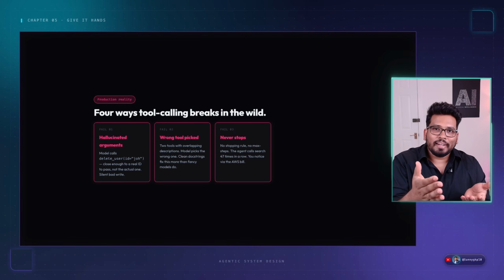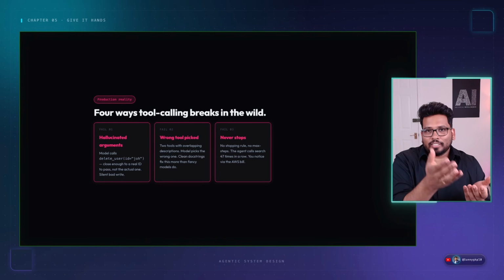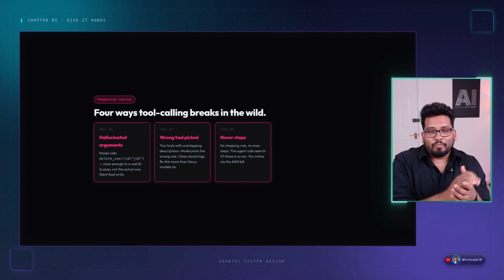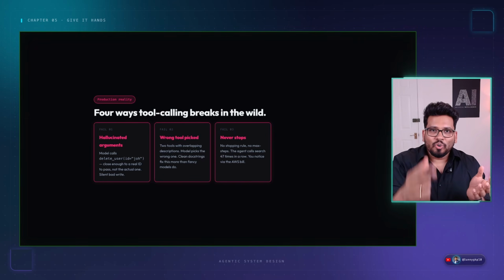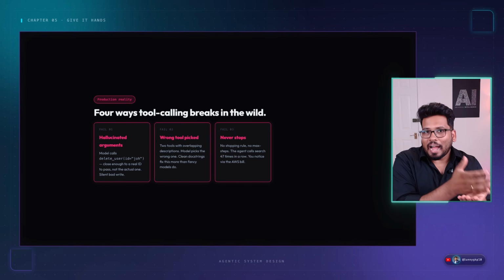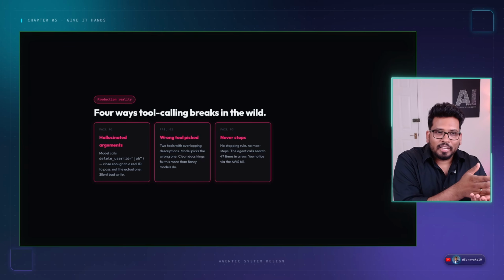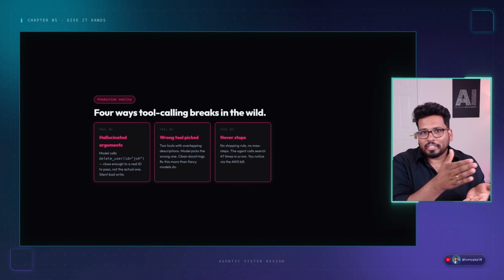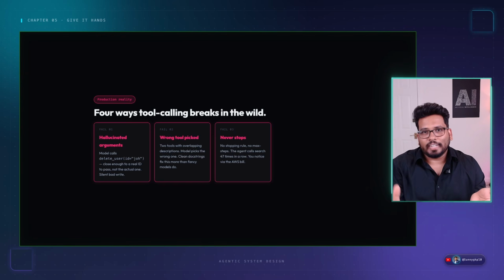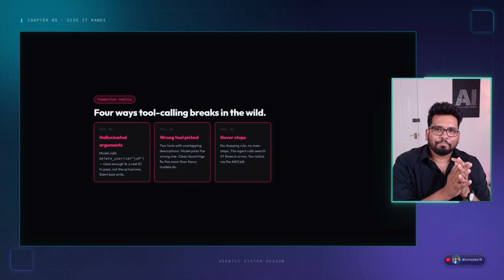For example, if you define a search function, the LLM searches something, finds something else, and searches again. If it goes into a loop, it can go 100 times. So we have to put a hard block: if you're searching something, just search it 5 or 10 times, and then whatever data you have, give the result and don't go beyond that. Something like that on a higher level, right?